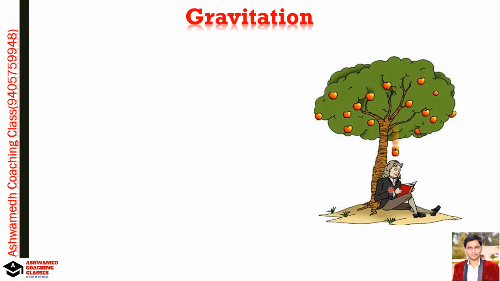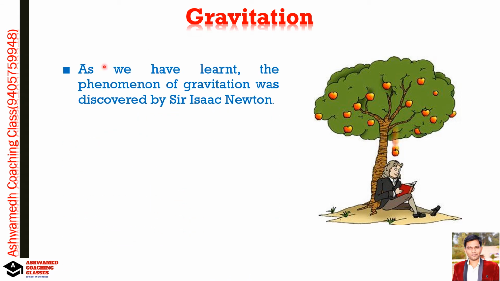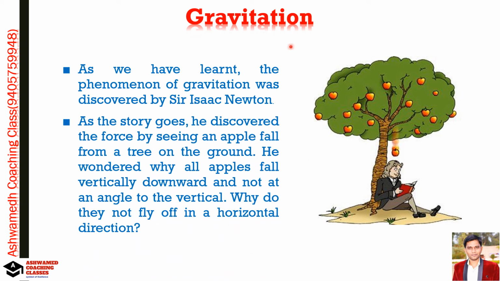He is seated over there, and as we have learned, the phenomenon of gravitation was discovered by Sir Isaac Newton. As the story goes, he discovered the force by seeing an apple fall from a tree. The apple is falling from the tree on his head, and he wondered why the apple falls vertically downward.